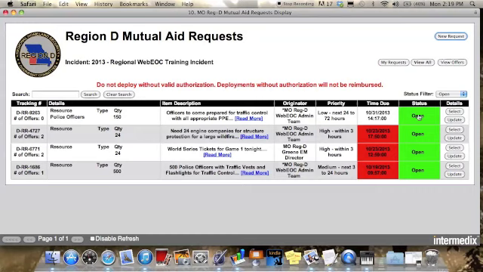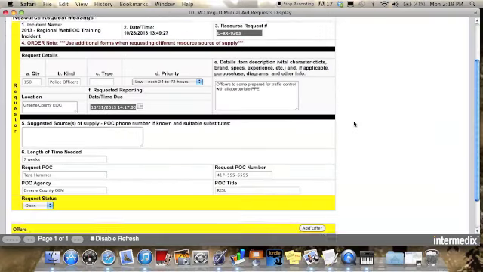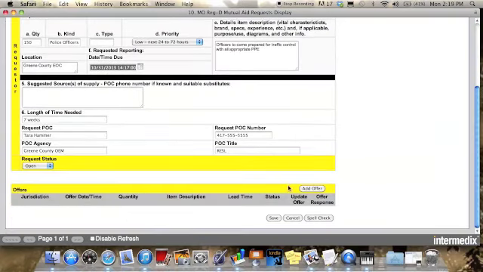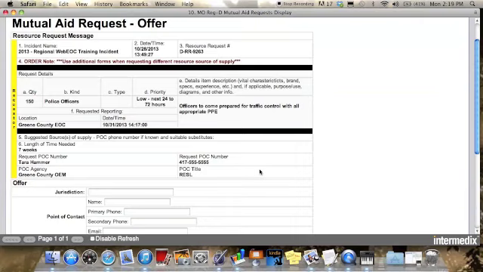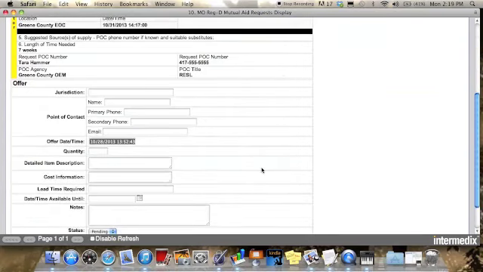In order for someone to put in an offer for this request, all they need to do is click Update. They'll scroll down and they can click Add Offer. Putting on the hat of another county that would be offering up their law enforcement officers for this task, I'm going to be playing the role of Central City.